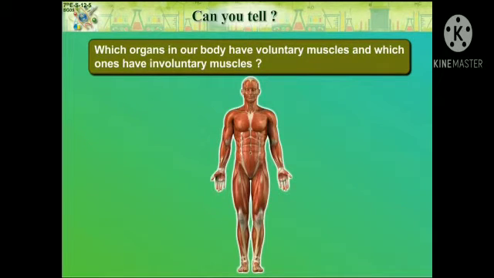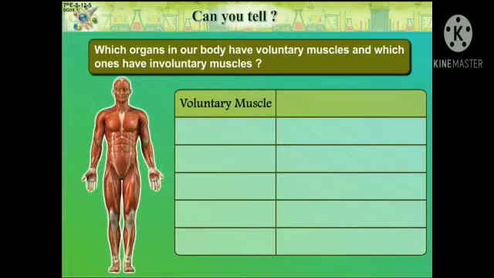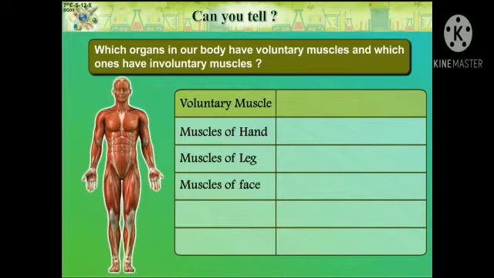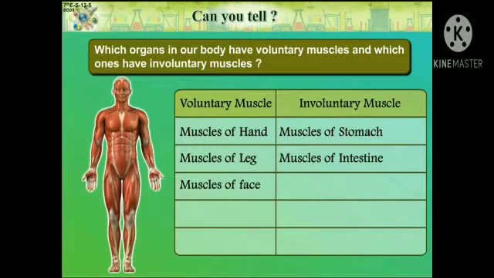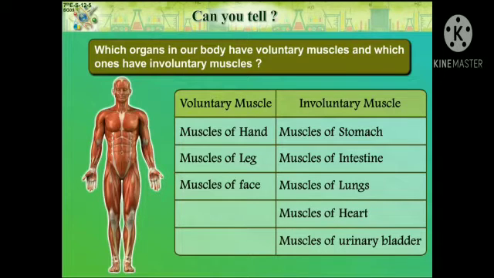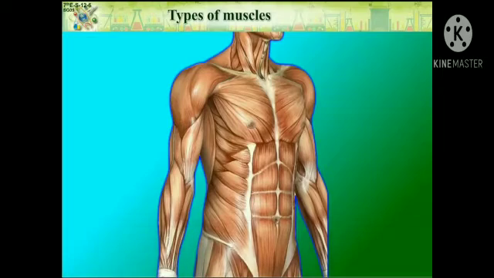Which organ in our body have voluntary muscles and which one have involuntary muscles? Let us see. Voluntary muscle: muscles of hands, muscles of leg, muscles of face. Involuntary muscle: muscles of stomach, muscles of intestine, muscles of lungs, muscles of heart and muscles of urinary bladder.